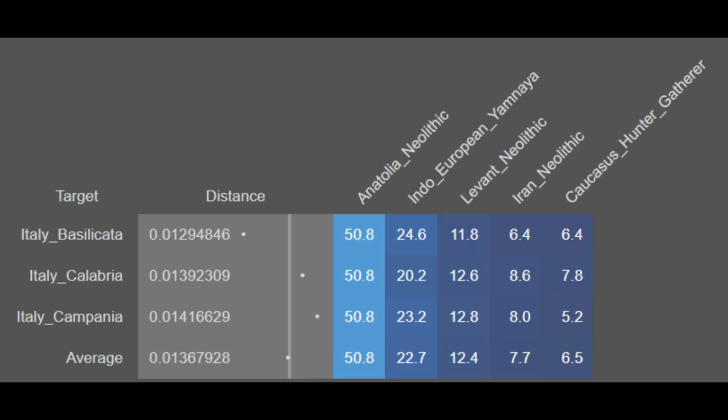Here are the results for the most southern Italians with the exception of Sicily. These Italians are on average 50.8% Anatolia Neolithic, 22.7% Yamnayan, 12.4% Levantine, 7.7% Iran Neolithic, and 6.5% Caucasian hunter-gatherer. Thus, with these results, you can see that the Levantine, the Iran Neolithic, and the Caucasian hunter-gatherer skew is even greater. These particular samples are from Basilicata, from Calabria, and from Campania.